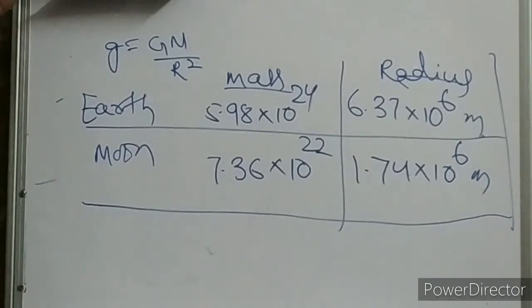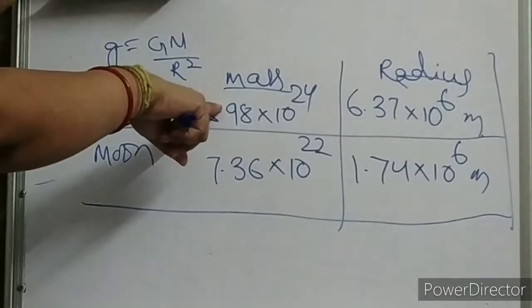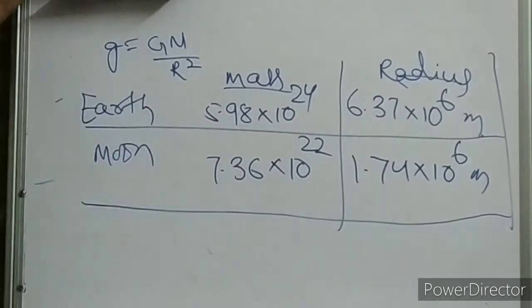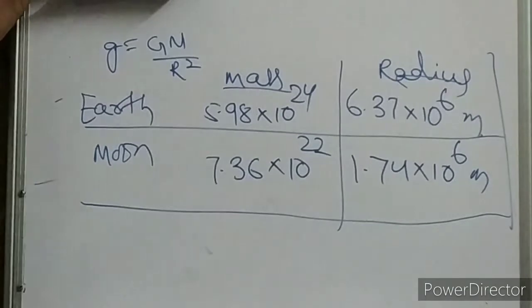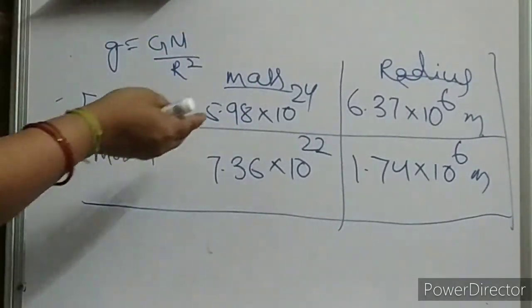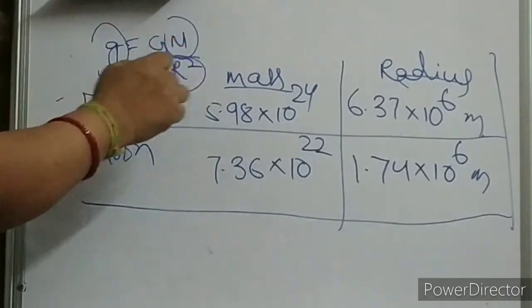Clear, children? Now you can very well see the mass of the Earth is more than your Moon. Okay. And even the radius of the Earth is more than your Moon. That means both mass and radius, this G depends on the mass and radius, children.